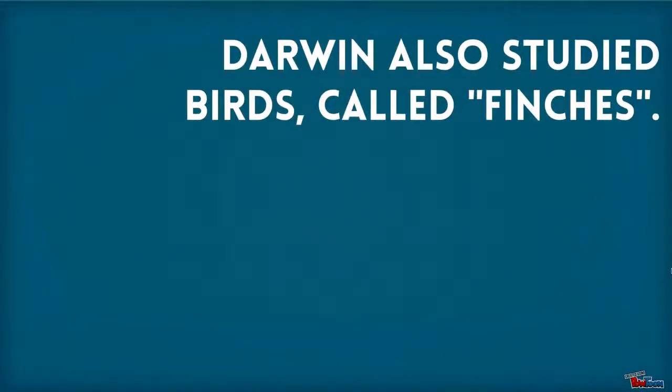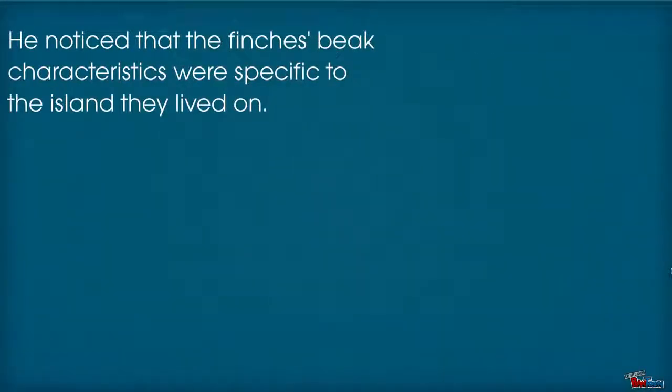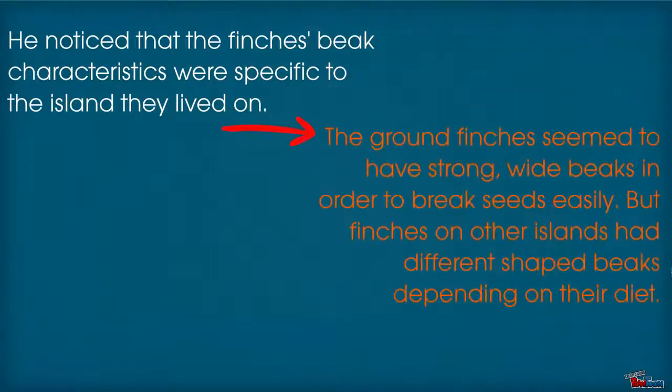Darwin also studied birds called finches. Now he noticed that the finches' beak characteristics were specific to the island that they lived in. So the ground finches seemed to have strong, wide beaks in order to break seeds easily, but finches on other islands had different shaped beaks depending on their diet.